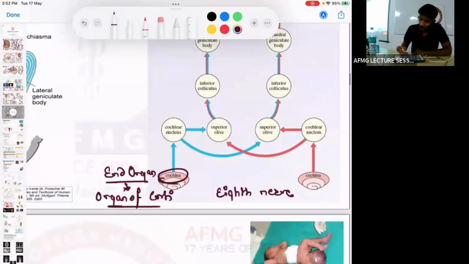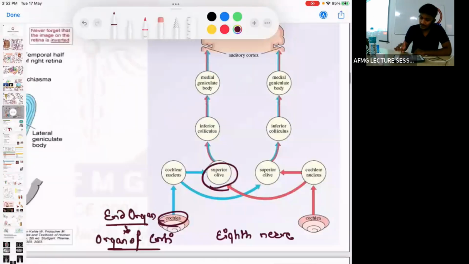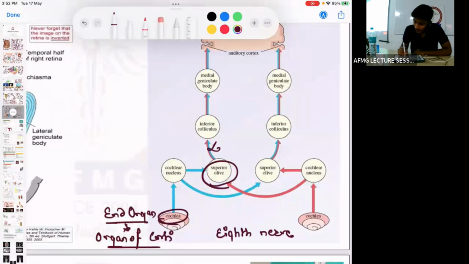Then O goes for the superior olivary complex. L goes for lateral lemniscus. Then I goes for inferior colliculus.